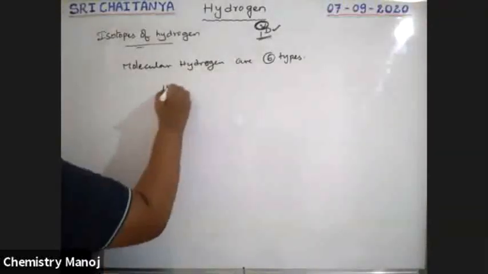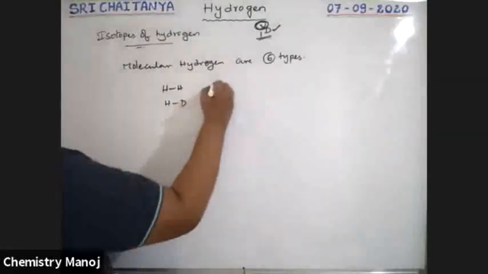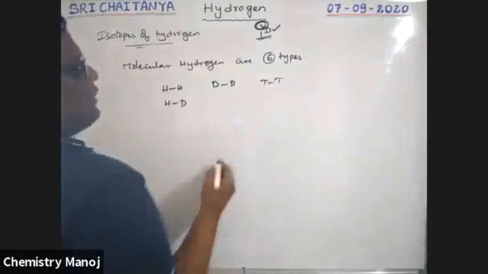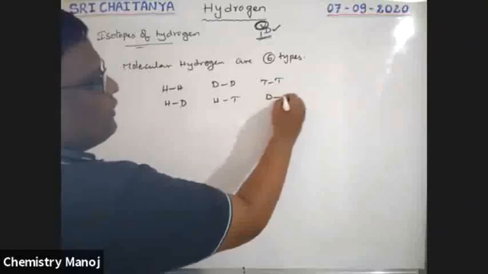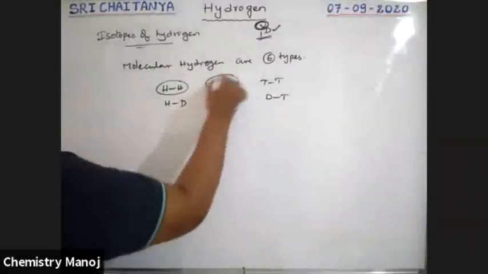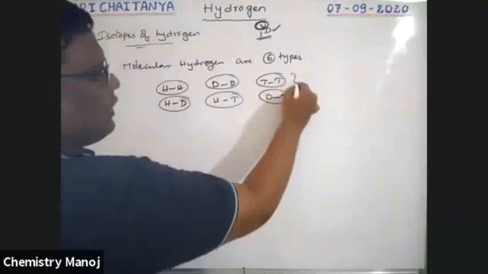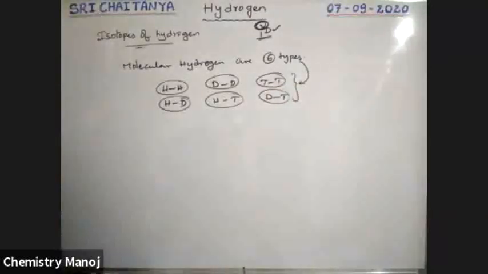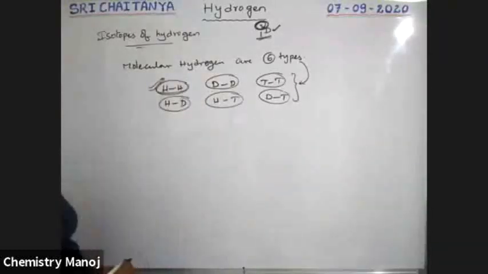Hydrogen with hydrogen, deuterium with deuterium, tritium with tritium, hydrogen with deuterium, hydrogen with tritium, and deuterium with tritium. That means H2, D2, T2, HD, HT, DT. These are all 6 types of molecular hydrogen. Among these, the most abundant one is H2. That is what we are discussing here.